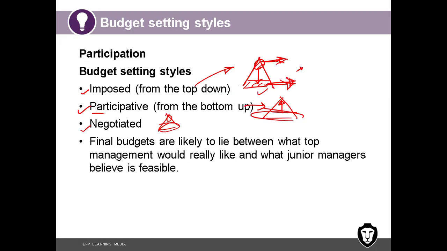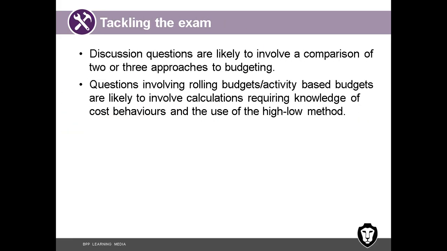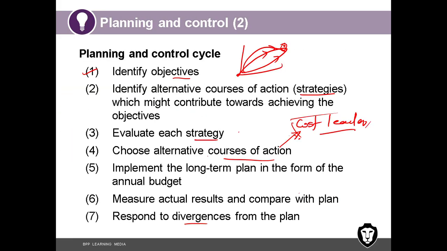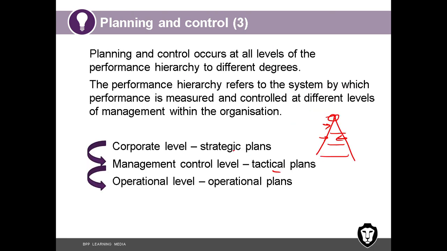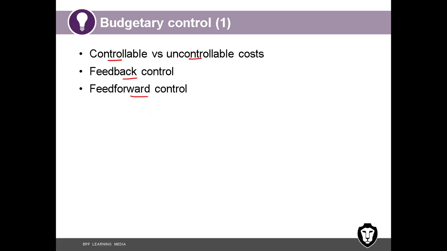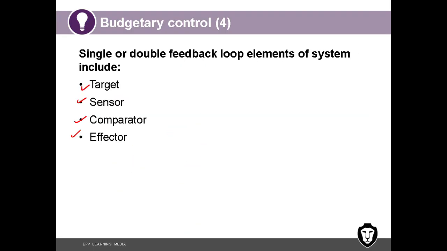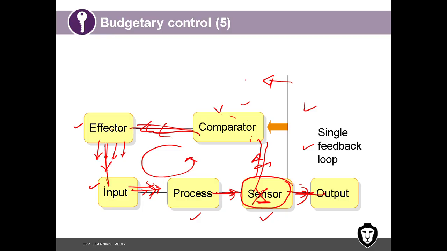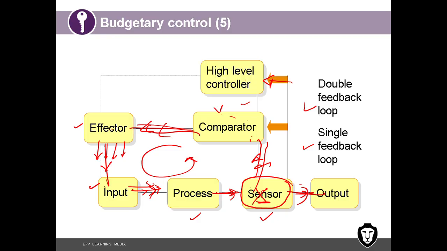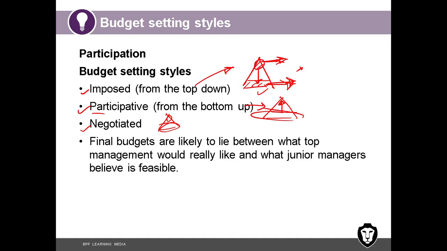Right. So this is the first part of introduction for budgeting. Purposes of budgeting, let's see quickly. Purposes of budgeting, and then the planning and control cycle. The levels of plans and the controls. Certain terms: controllable, uncontrollable cost, feedback, feed forward control, feedback control, single feedback loop, double feedback loop, and finally level of participation in budgeting.